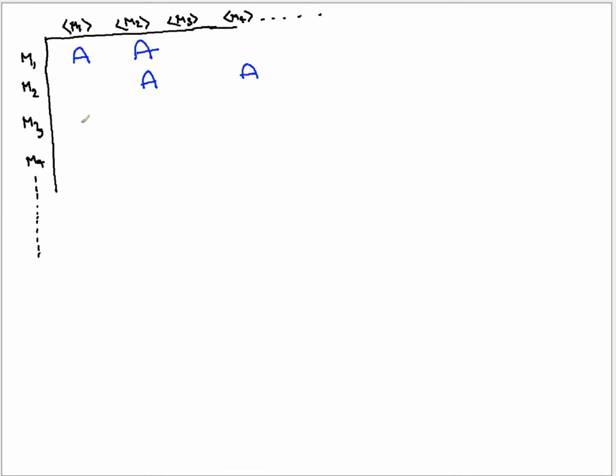M3, what does it do? It accepts M1 and M4, but it doesn't behave on the others. And M4, it might be just accepting M4. Correct. So what is this? This is whether the machine accepts its input or not. So here you said that the machine accepts for these two, but for the other descriptions of the other Turing machines, it doesn't comment because it is not able to take the final decision.